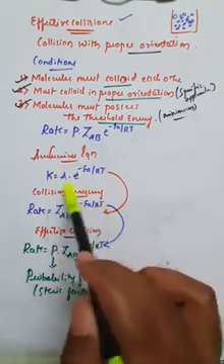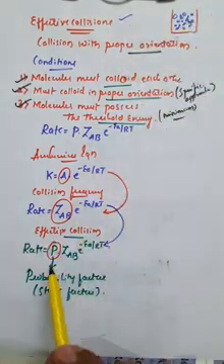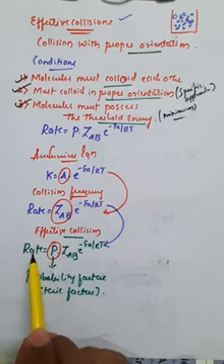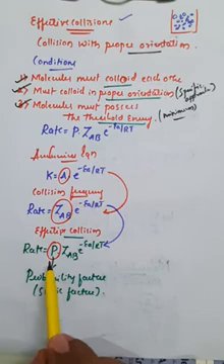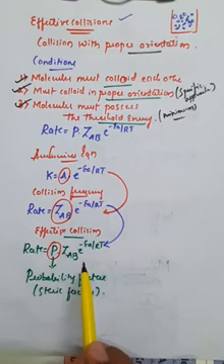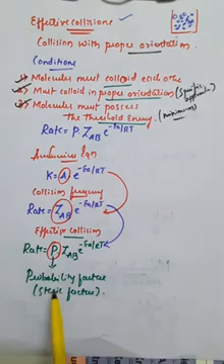Here we have replaced this A. Observe carefully, we have replaced this A with ZAB. ZAB represents the collision frequency of the molecules A and B. Further, we can add one more term, that is P. Due to effective collision, we have introduced one more term, P. So the above equation can be converted into rate is equal to P into ZAB into e raised to minus Ea divided by RT, where P represents the probability factor, or it is called the steric factor.